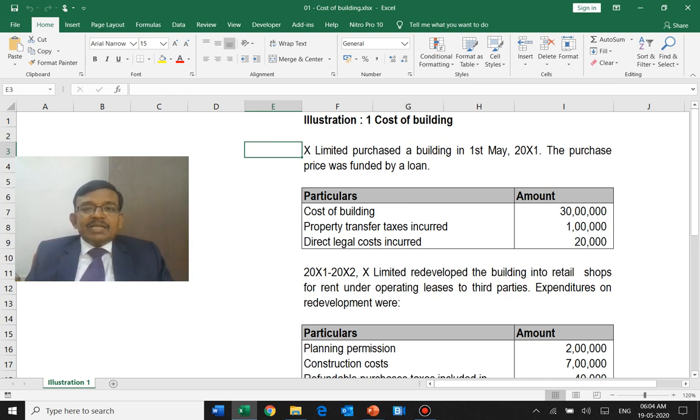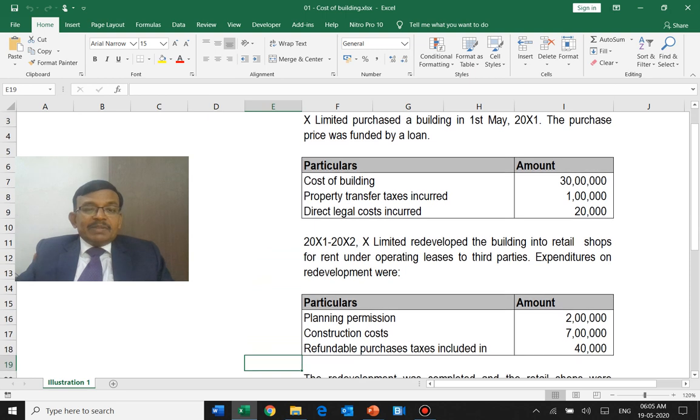This property has been redeveloped in the same year into retail shops for rental under operating lease to third parties. That means the purpose itself is redevelopment as an investment property, or giving it on rent. So it has to be classified as per Ind AS 40. What is the redevelopment cost which they have incurred?